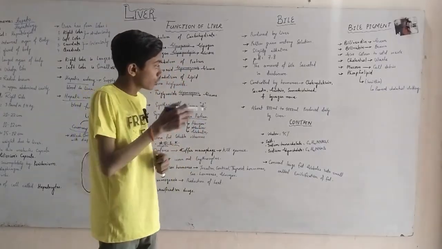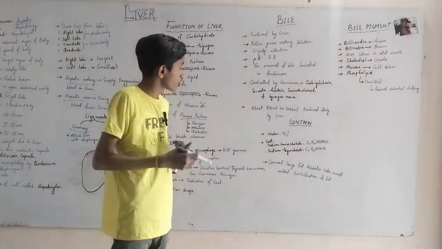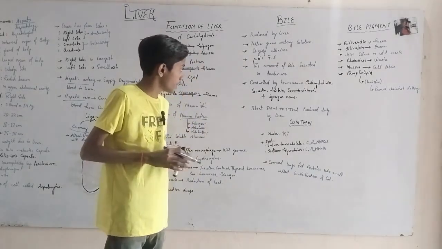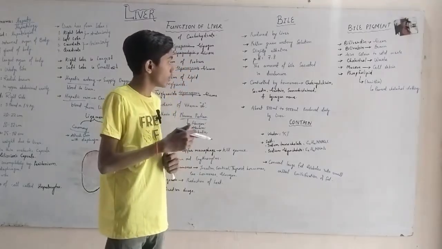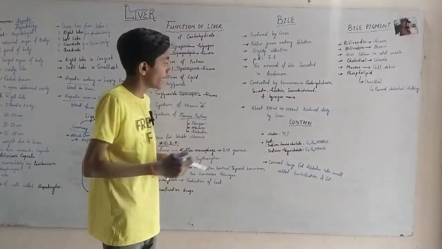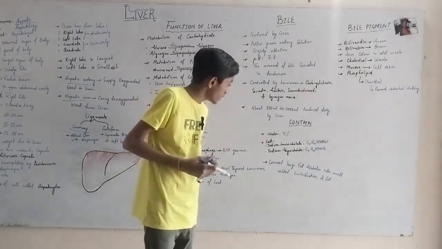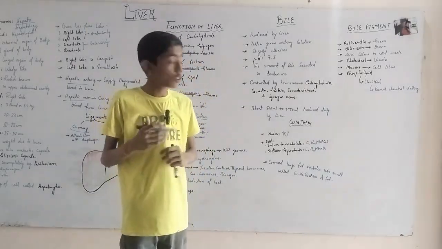About 800 to 1000 ml of bile is produced daily by the liver. Now, what does bile contain?